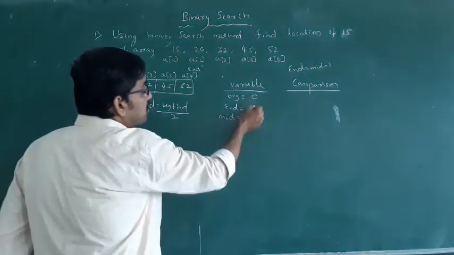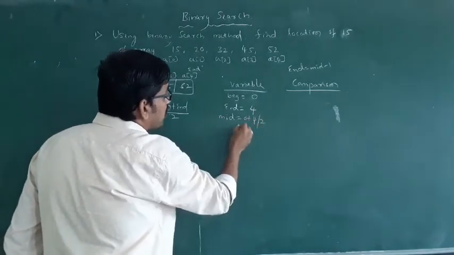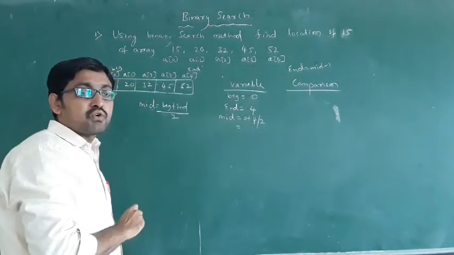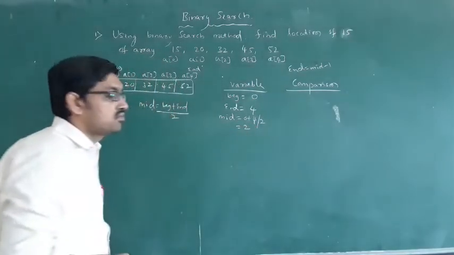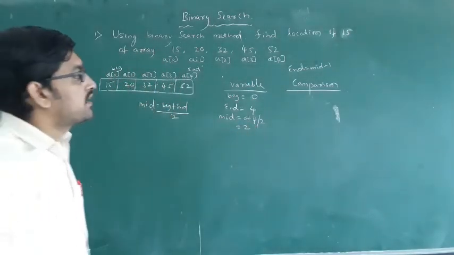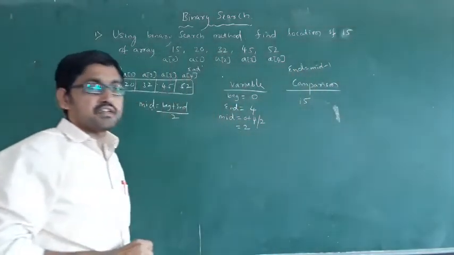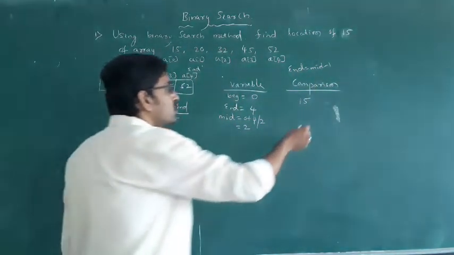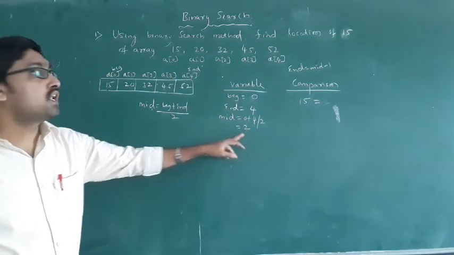Beginning means 0 plus 4 by 2. How much? 0 plus 4 by 2 is 4 by 2, answer is 2. Okay, then my element is 15. Now I'm finding the location of 15. The answer is 2. In 2, which element is there?